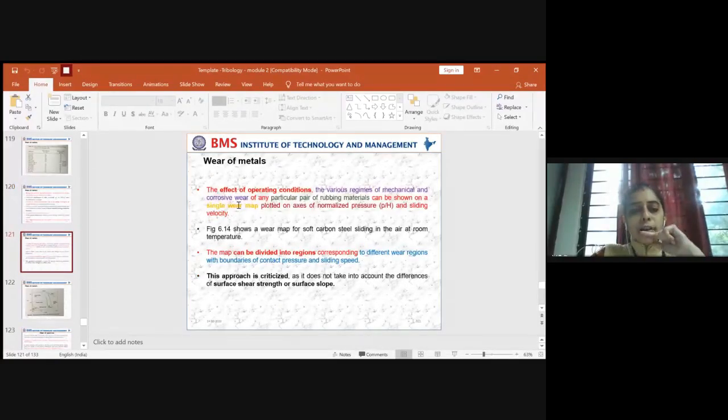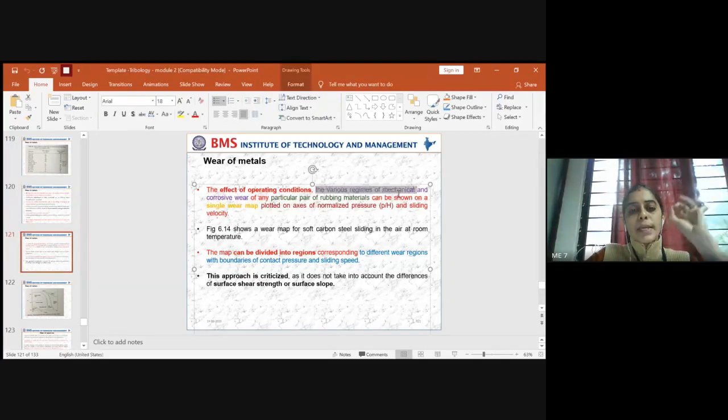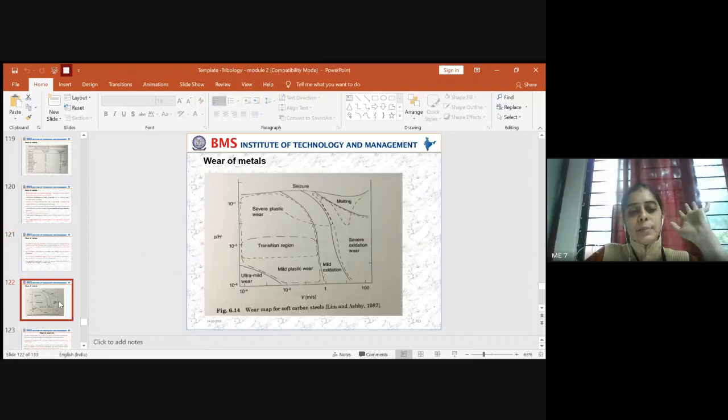Let us now understand the operating condition with respect to the graph. Here we can see the various regimes of mechanical and corrosive wear which come into picture due to rubbing of the materials, because this is focused on sliding wear. The amount of sliding velocity is also given in the diagram. So this is nothing but the wear map for soft carbon steels.